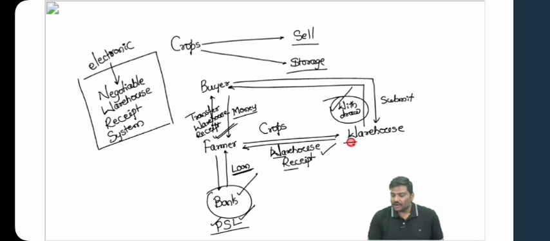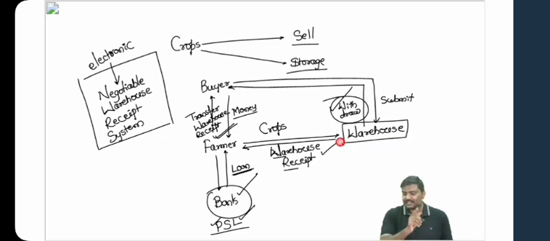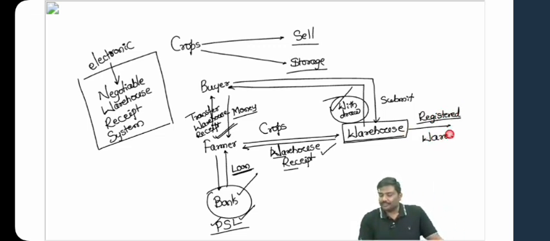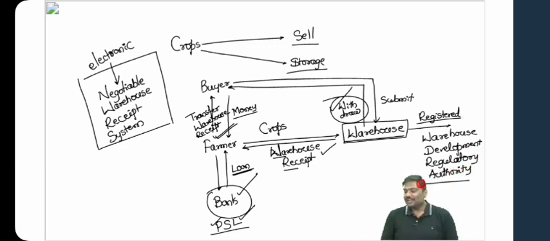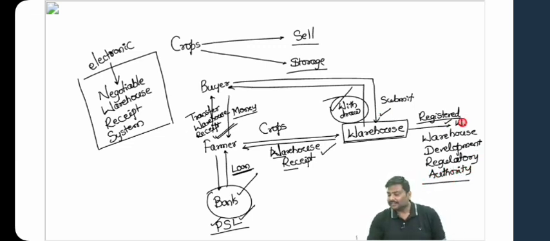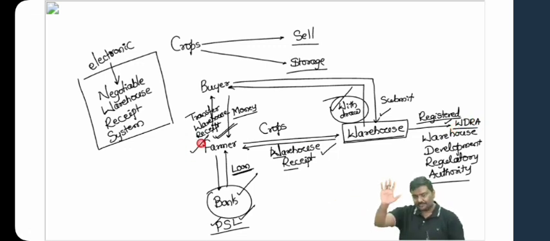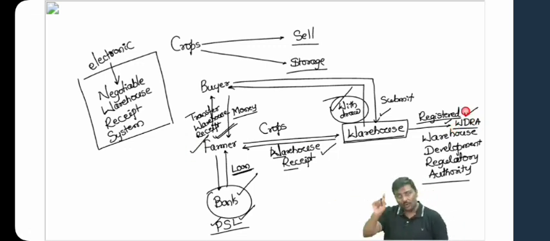The farmer will keep the crop at a warehouse. Now the condition is that this warehouse must be registered. Remember this. Registered under whom? There is one authority called the Warehouse Development Regulatory Authority, WDRA. Now RBI says these warehouses must be registered with WDRA, and it is simply asking the banks: if the farmers have a receipt from those warehouses which are registered with the WDRA, only then provide loans. Do not provide loans if the warehouse is not registered with the WDRA.